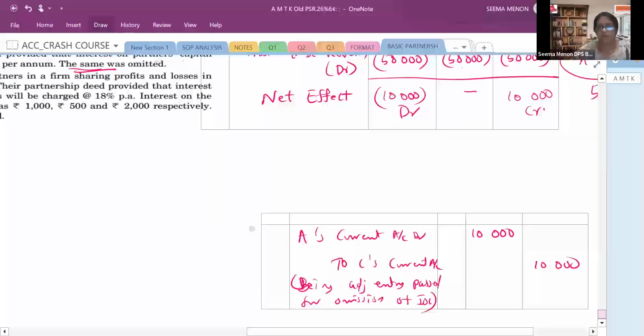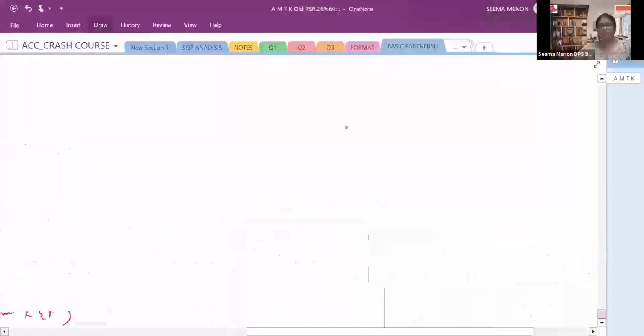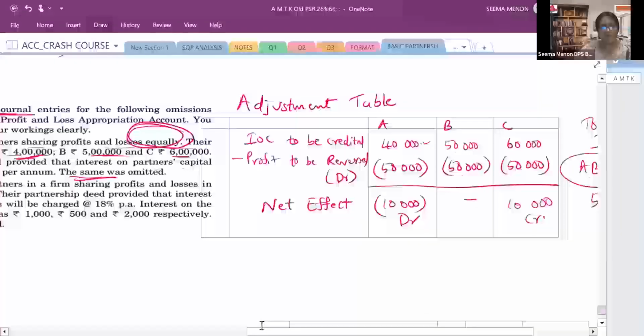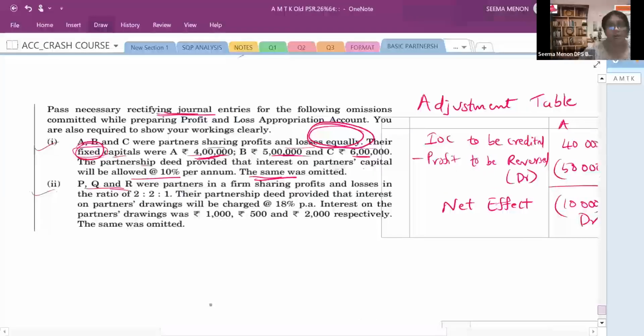So today we have done a lot of questions. Please go through all the questions. I hope this is clear. And in the way, I want to solve actually one more question. Here what they have done, they have omitted interest on drawings. This is just the reverse of the interest on capital. You can click a photo and please try to solve it.